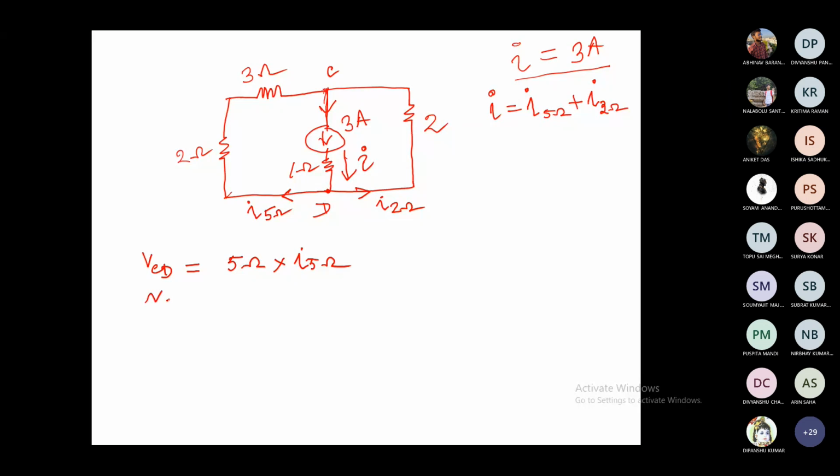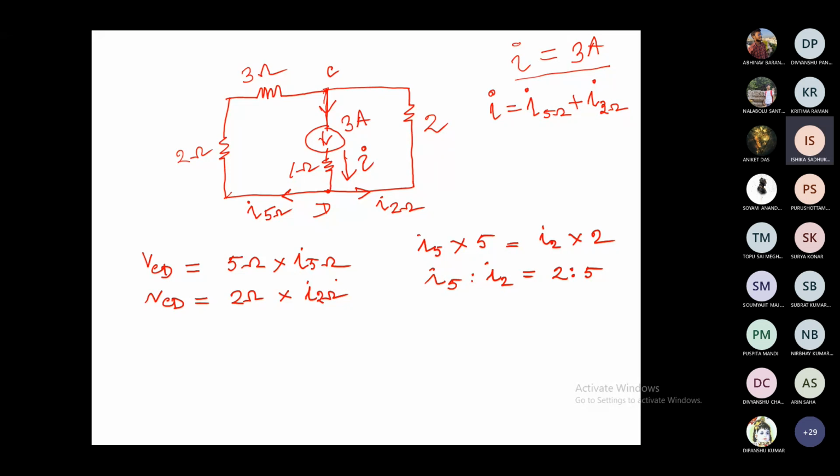Alternatively, VCD is equal to 2 ohm resistor into I2, because the drop across this will be the same. So I5 into 5 is equal to I2 into 2, so I5 is to I2 equal to 2 is to 5. The same concept of current branching rule, isn't it? And total I is equal to I2 plus I5, that is equal to 3.